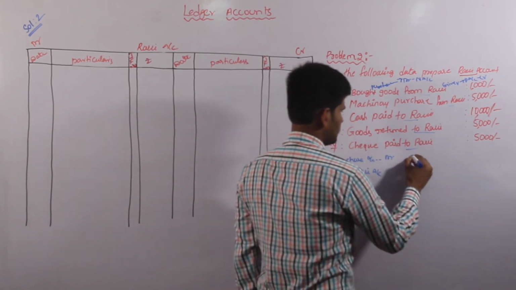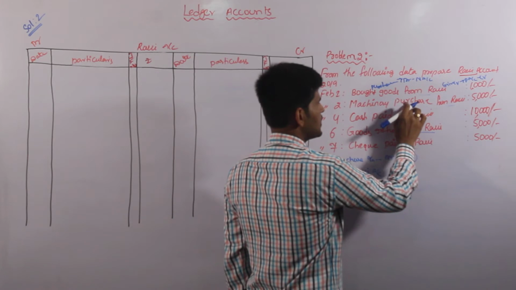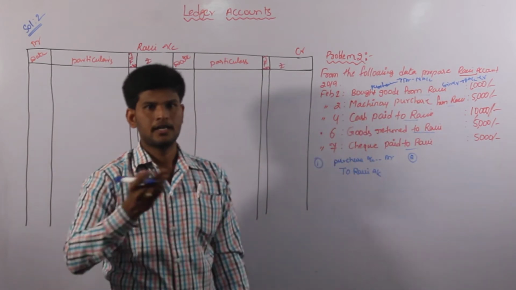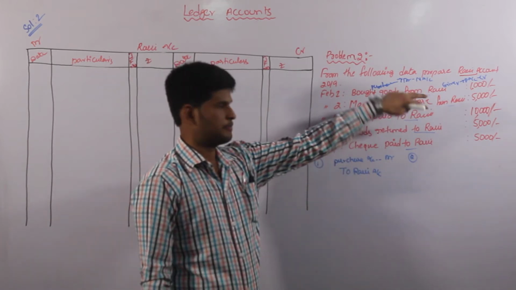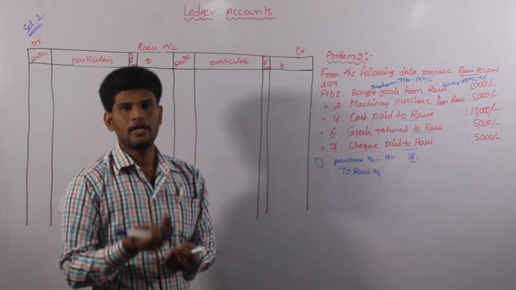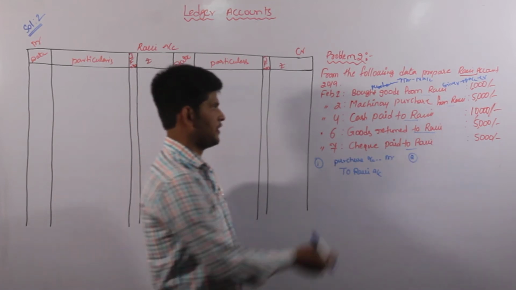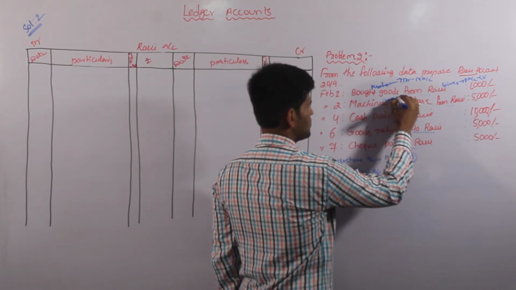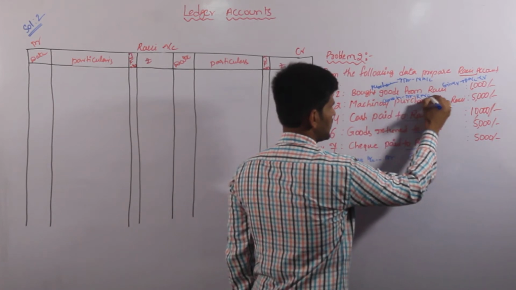And second one, machinery purchase from Ravi. Machinery we are purchasing, so machinery comes in. Comes in is in real account on the debit side. Purchase is nothing but expenses. According to nominal account, expenses are also debit side. So we have to give first preference to assets. So machinery comes in is on the debit side of real account.